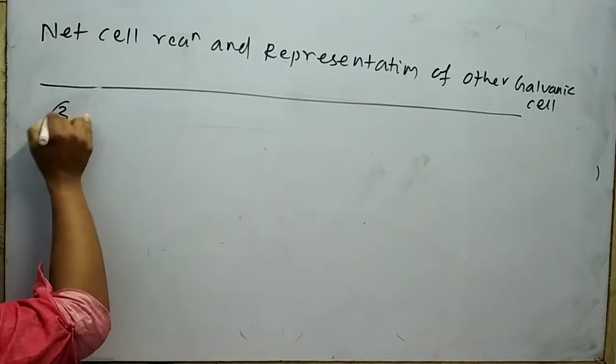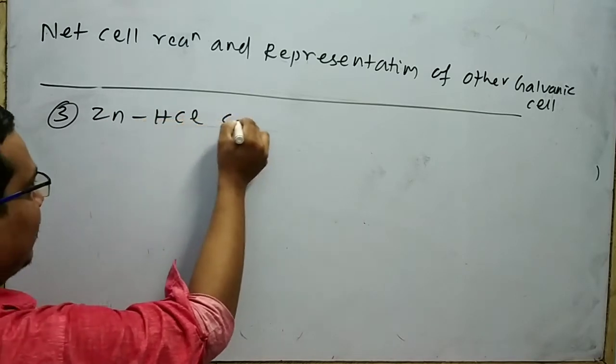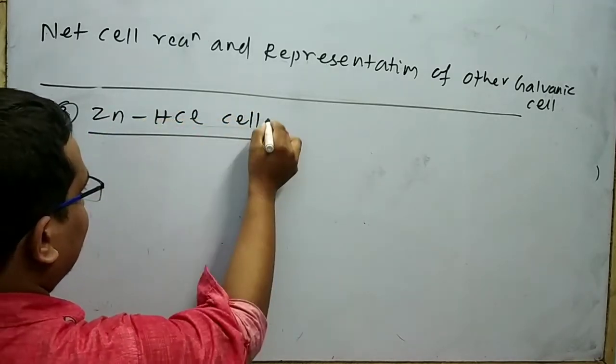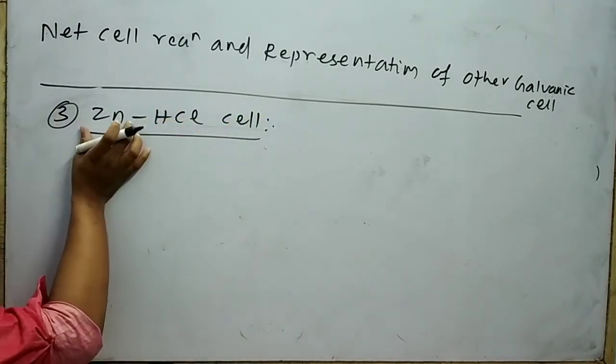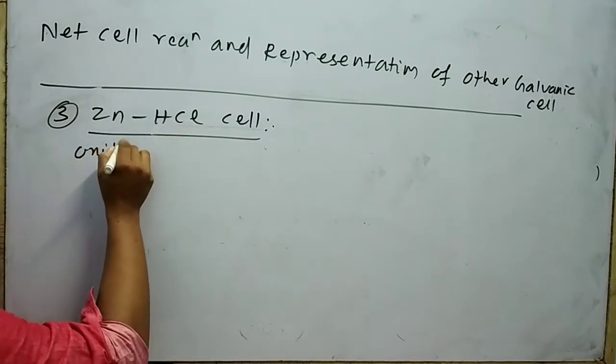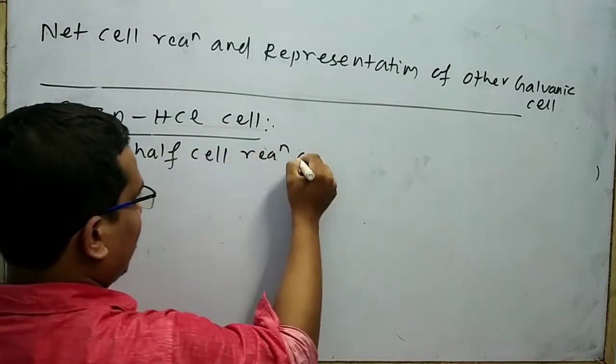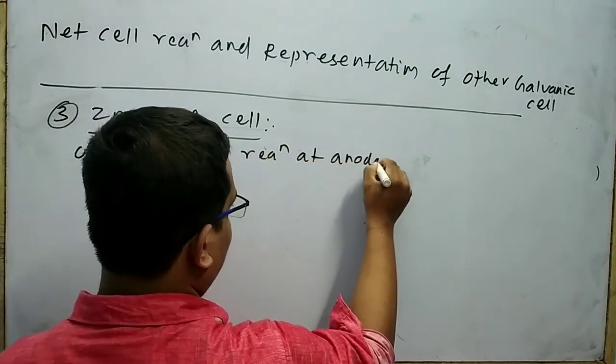The third cell is your zinc HCl cell. This part undergoes oxidation, this part undergoes reduction, so I can write the oxidation half cell reaction at anode.